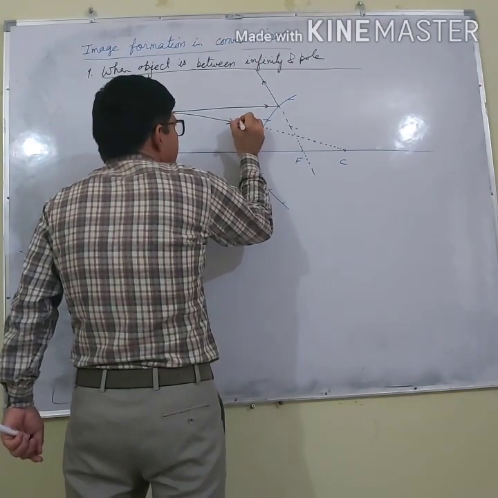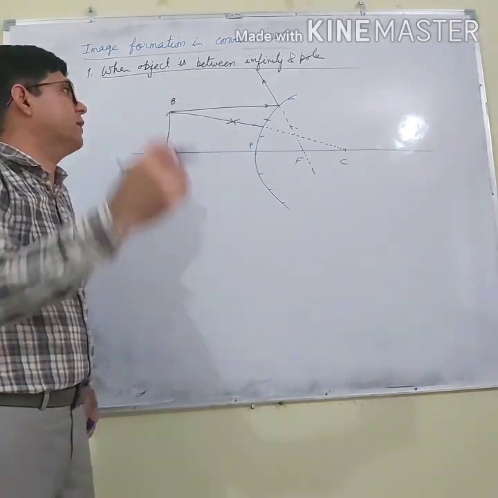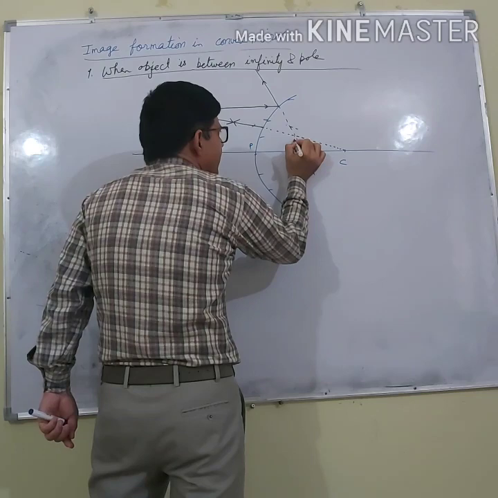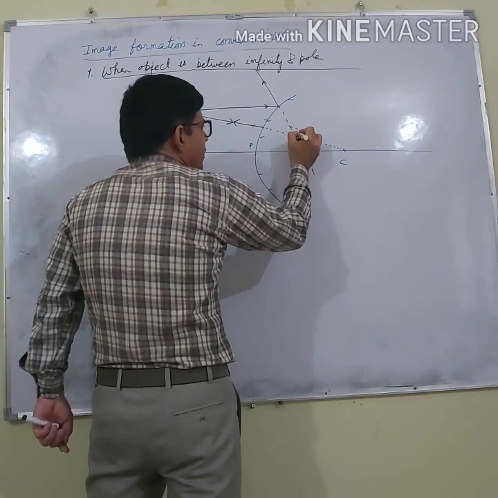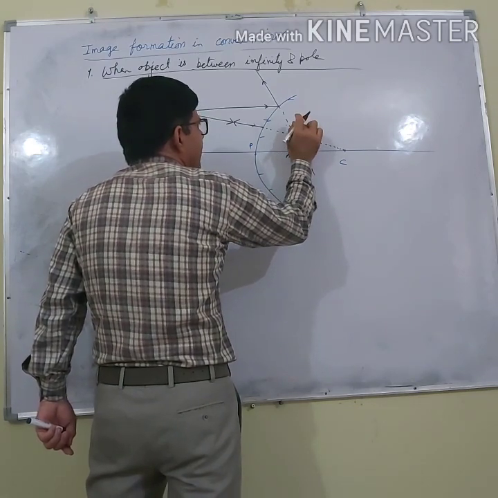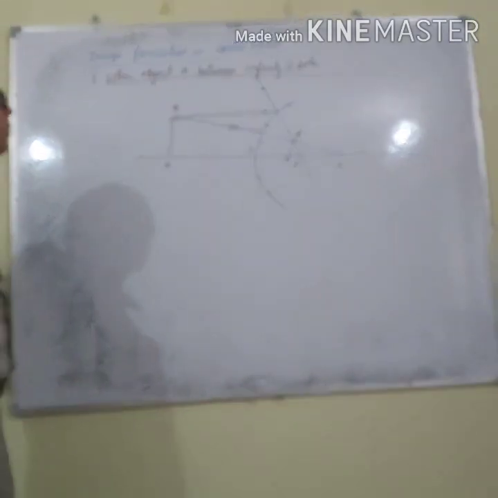What will happen? This ray will retrace its original path. So here we get two rays. They appear to meet each other at this point. So here I will say the image A dash B dash is formed.